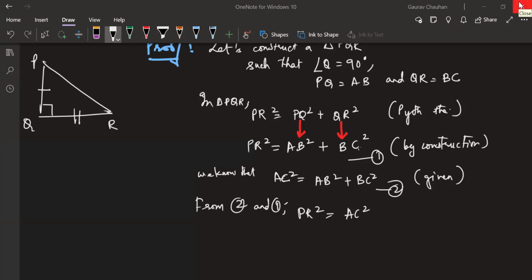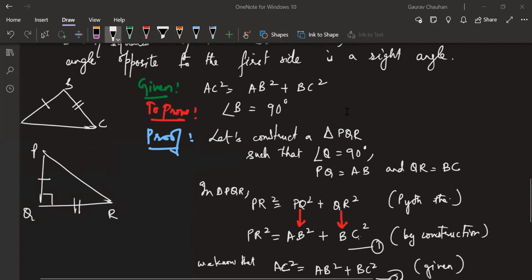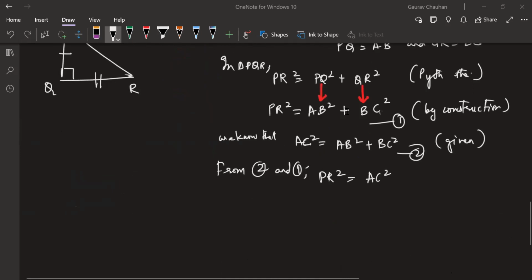If these two squares are equal and they are both lengths, PR and AC are lengths, so they cannot be negative. Which means if I take the square root on both sides, I can take the positive square root. So PR is equal to AC. Okay. I want everyone good so far. PR is also equal to AC. Let's put this as the third.